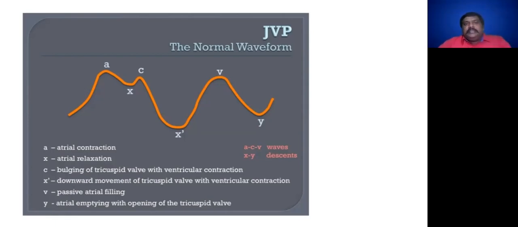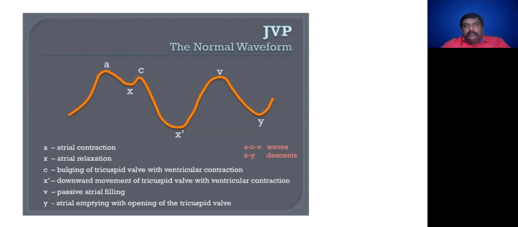Then coming to the A to X descent, from the A wave to the X wave. That descent you can see in the graph, from A to X. It is basically due to both atrial relaxation and the downward displacement of the tricuspid valve during ventricular systole. Two things are there.